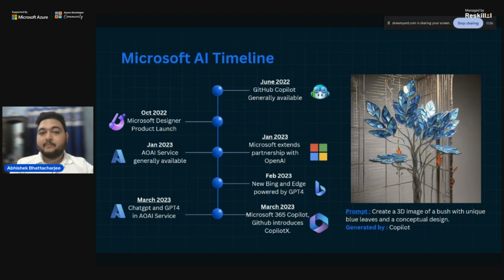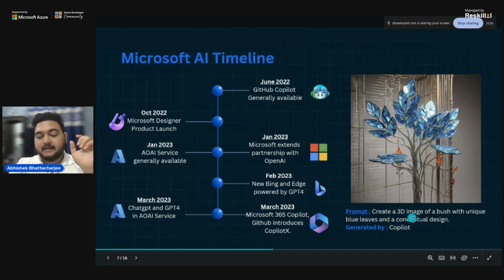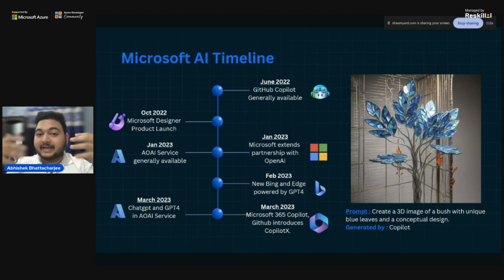It has provided even more good images, but due to constraint for the space, I was not able to put all those images. But you can see what is incredible. That's a mind-boggling image that it has given me, right? And this was generated by the Copilot. You can see what capabilities it has, what it can do for you. It can do wonders for you if you just want to leverage the AI in the correct manner.